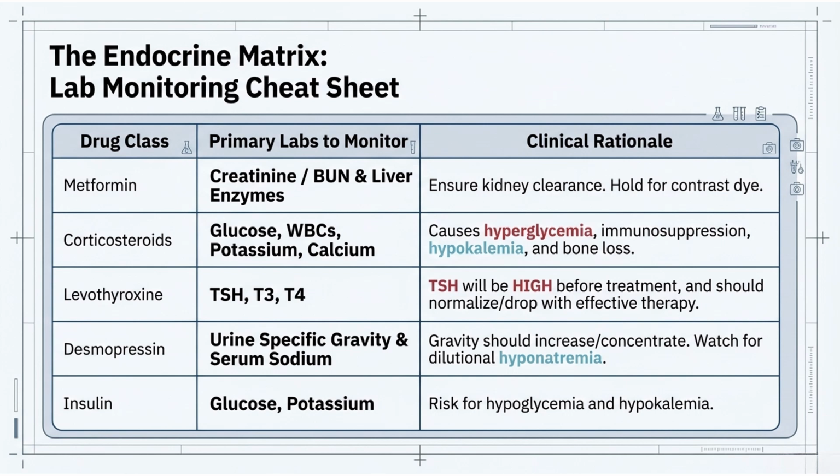Potassium, it can cause hypokalemia, so they might need to take potassium. And then it can cause osteoporosis, so they may need to take calcium. Levothyroxine, we're monitoring that TSH, T3, and T4. So remember, if they have hypothyroidism and they need to take levothyroxine, what would their T3 and T4 levels be, high or low? They have hypothyroid.